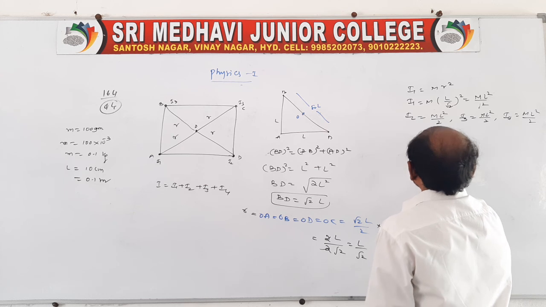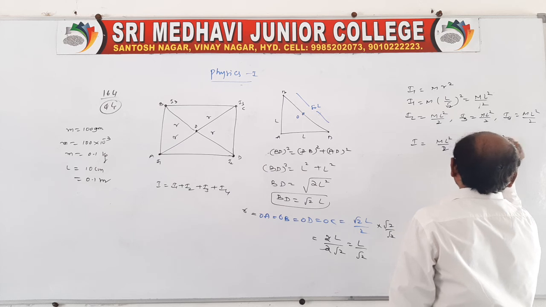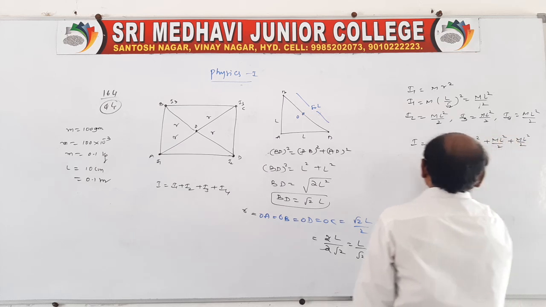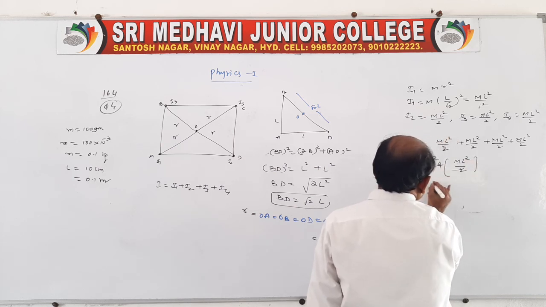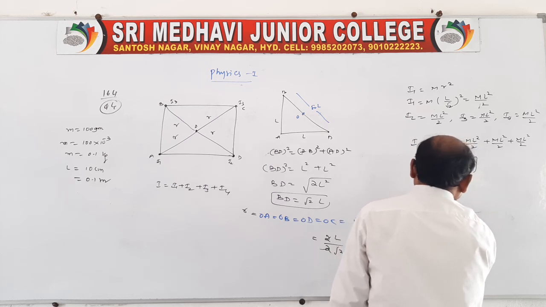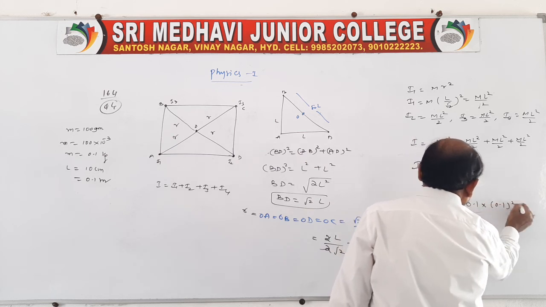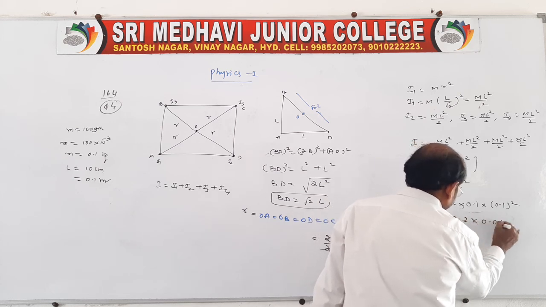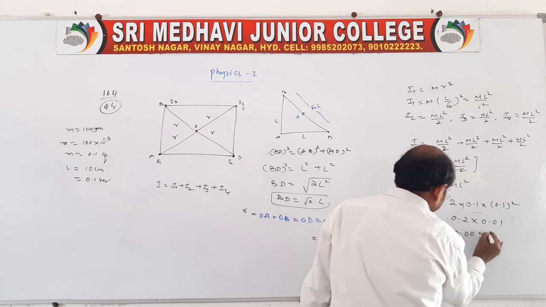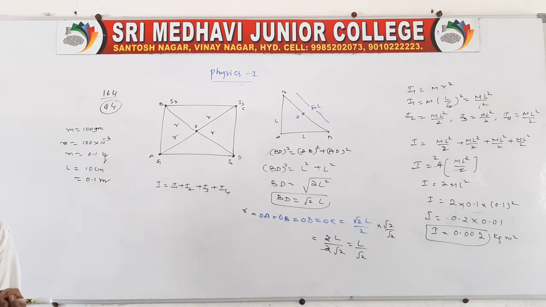So total moment of inertia is ML square by 2 plus ML square by 2 plus ML square by 2 plus ML square by 2. So we get 4 of ML square by 2, which is 2 ML square. So moment of inertia is 2 into mass 0.1 into 0.1 whole square, so it is 0.2 into 0.01, that is 0.002 kg meter square. This is the moment of inertia when the axis of rotation passes through the center and perpendicular to its plane.